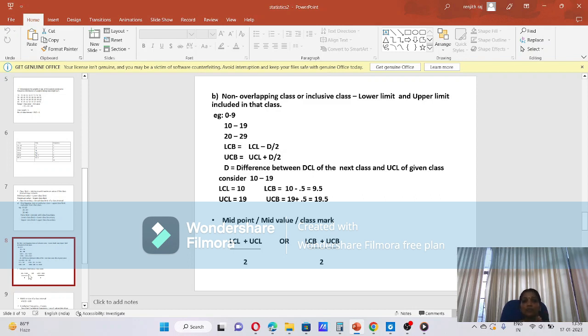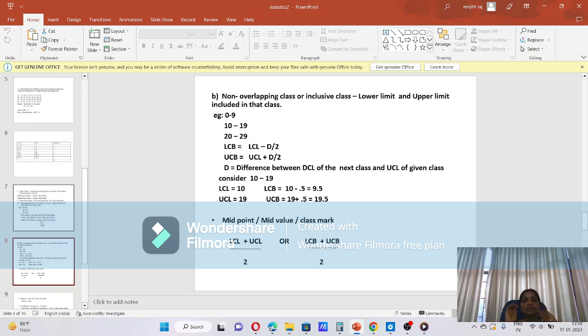In the case of an overlapping class or exclusive class, class limit and class boundary are equal. But in the case of a non-overlapping class or inclusive class, there is a slight difference. We have one formula: lower class boundary is equal to LCL minus D by 2, and UCB is equal to UCL plus D by 2. Clear?